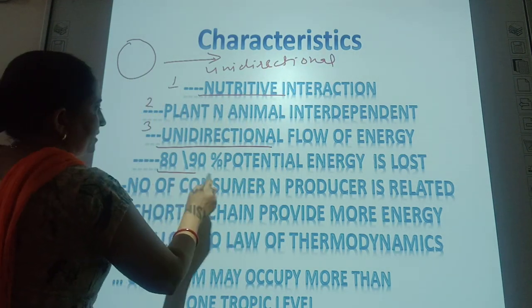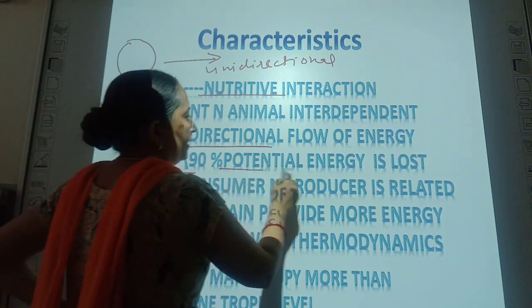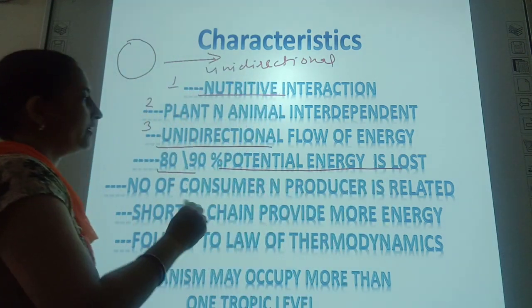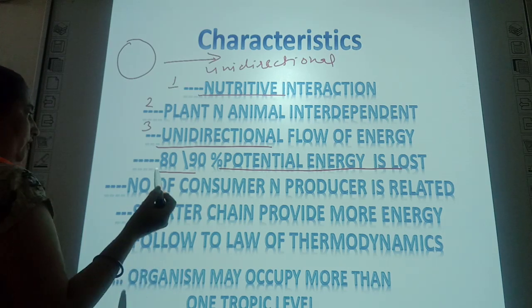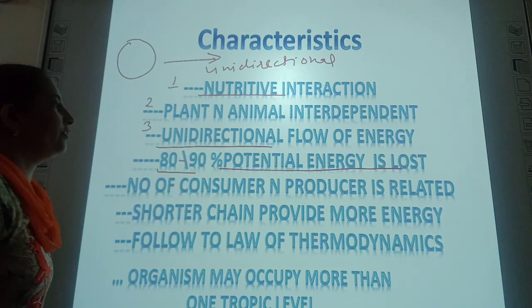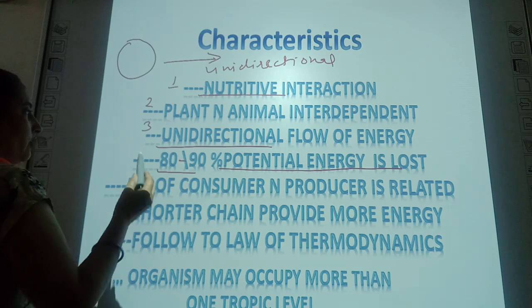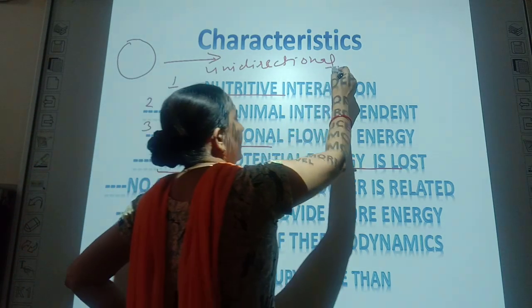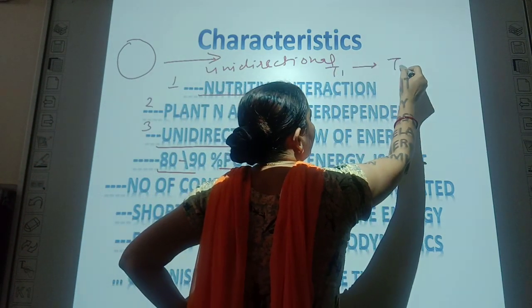80 to 90% of energy is lost during the transfer. 80 to 90% of energy is lost from one trophic level to the other trophic level.